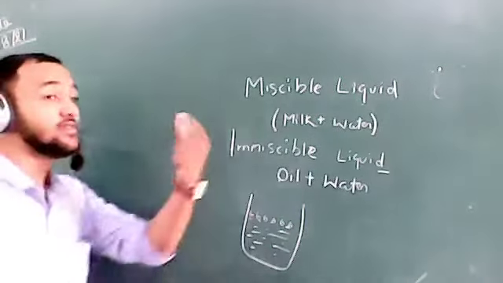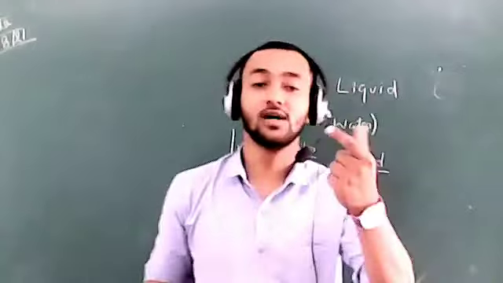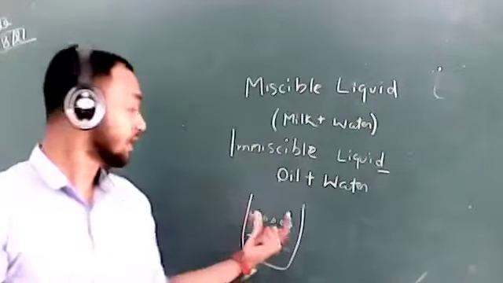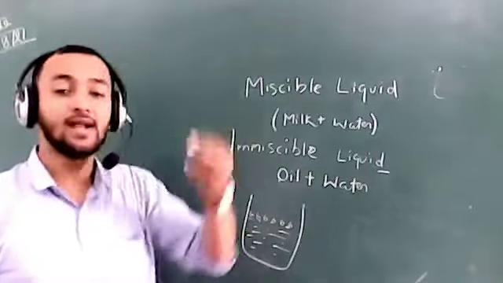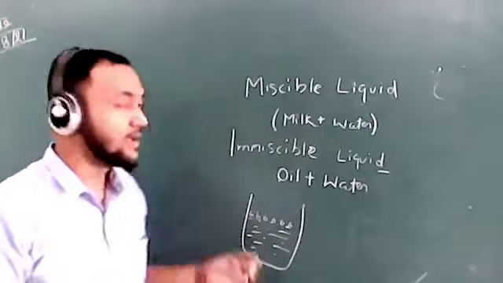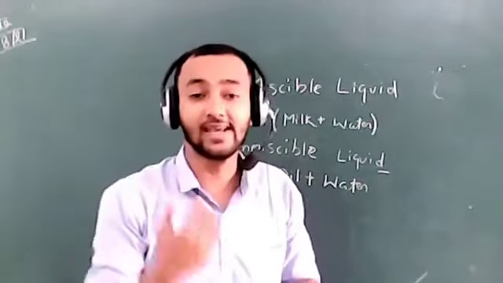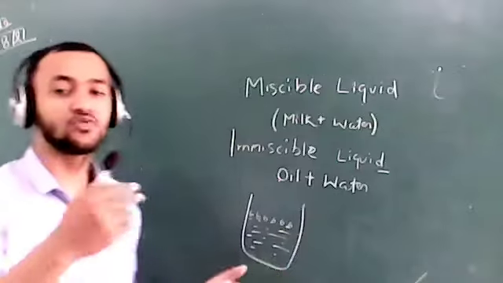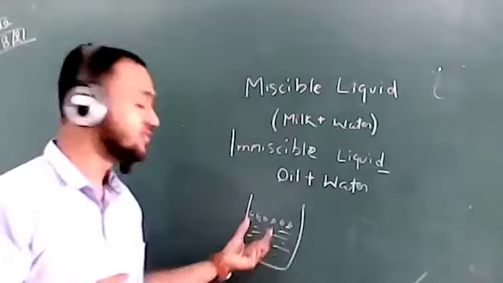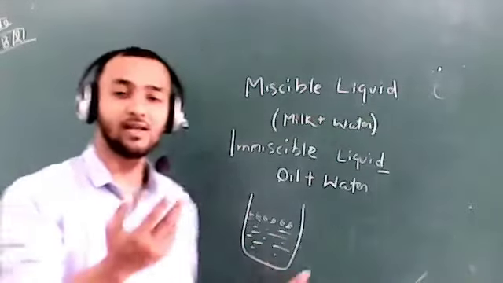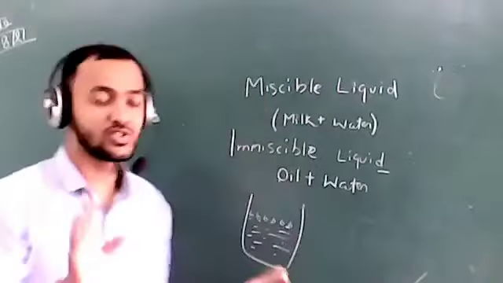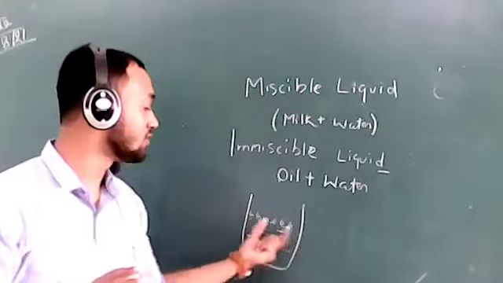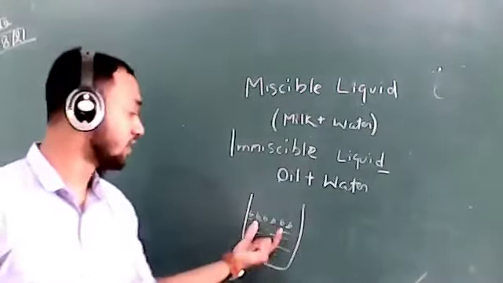They will form a layer. Here oil will be on the upper side and water on the lower side. Why this happens, you will study in higher classes, that there is a density phenomenon. For now you just remember oil will float on the surface of water. Okay.